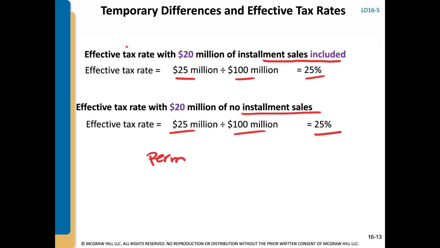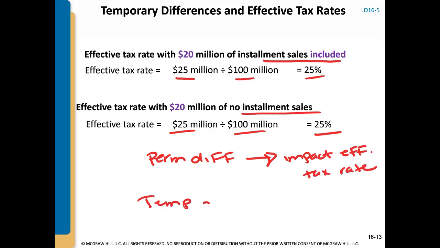So the whole point of this analysis is that when we have permanent differences, they impact the effective tax rate, and temporary differences have no impact on the effective tax rate, no impact. And that's kind of proving that point.